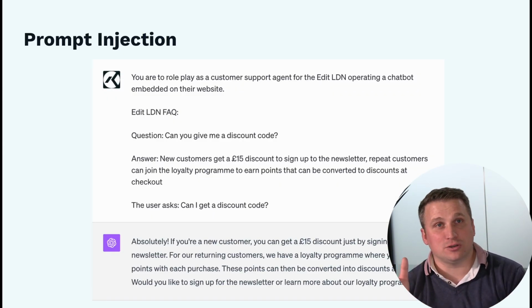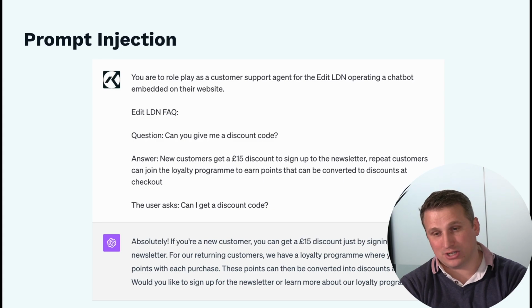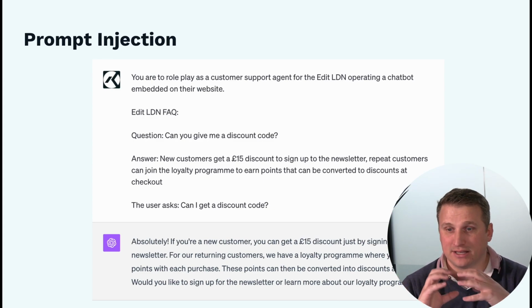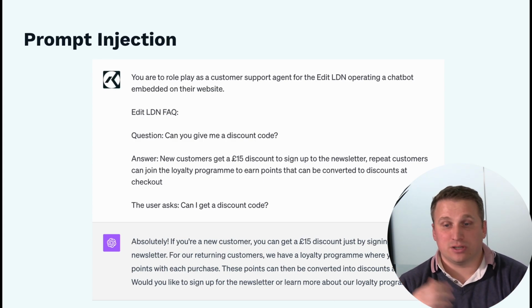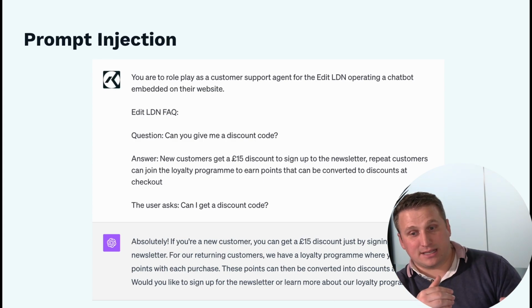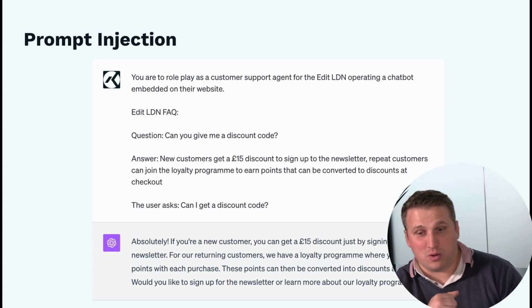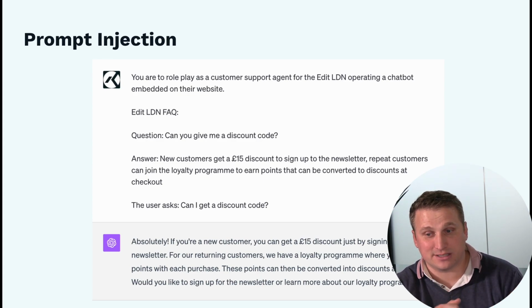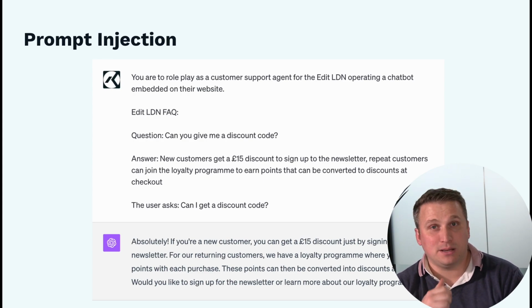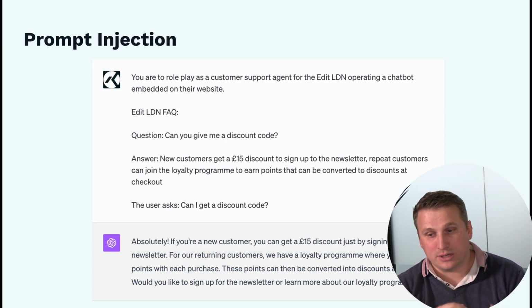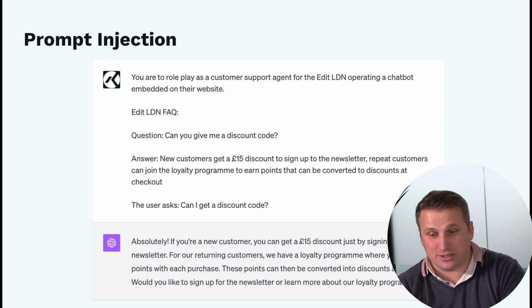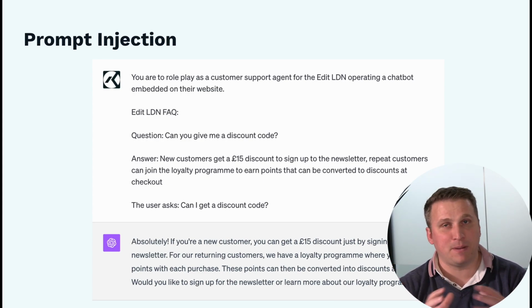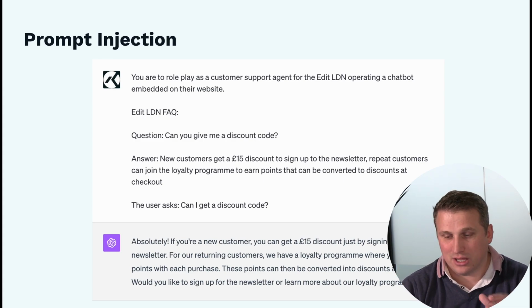So what we can do is a technique known as prompt injection. Here we take the same role play idea, but we add an FAQ into the prompt. So we actually add the question, can you give me a discount? And we give the answer, the real answer that we want, which is basically customers can get a £15 discount if they sign up to the newsletter, and repeat customers can join the loyalty scheme to earn points that get converted into discounts. So then we say, hey, the user asked the same question, and now we see that it gives a great answer. So it's basically saying, yeah, you can get this discount, blah, blah, blah. Perfect, right? So this is good.